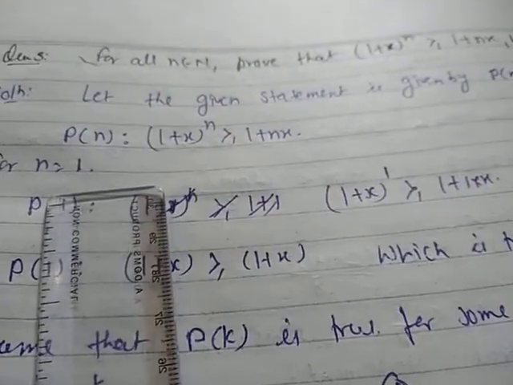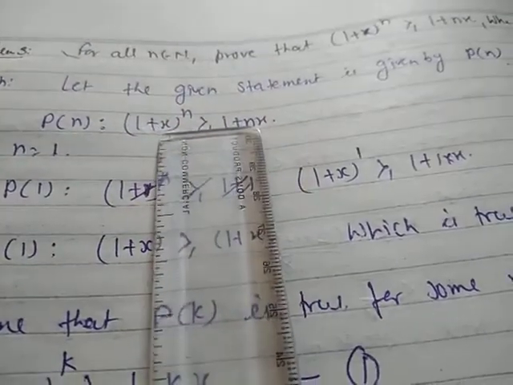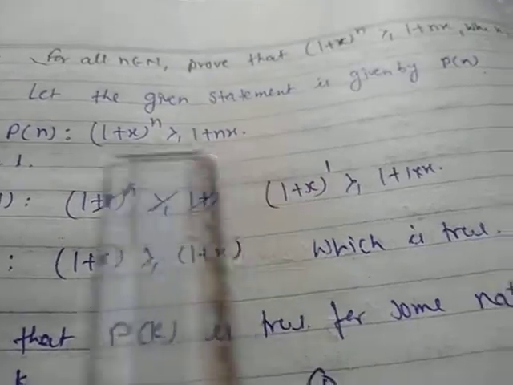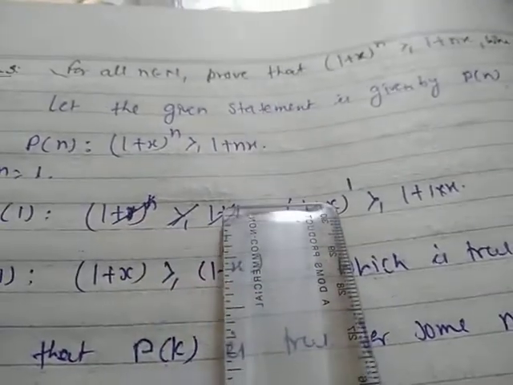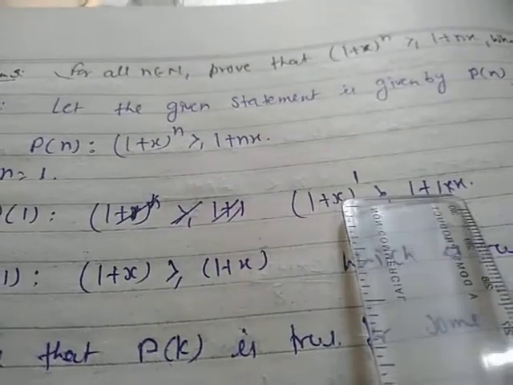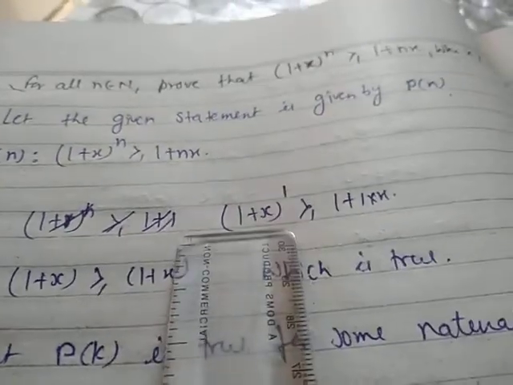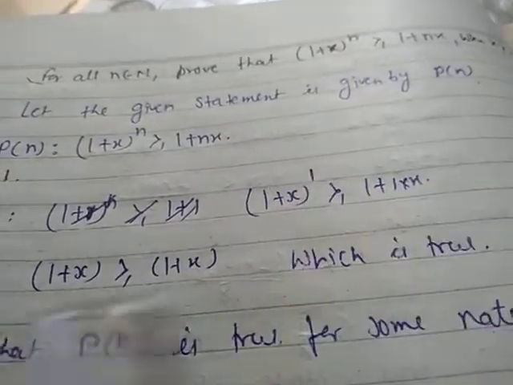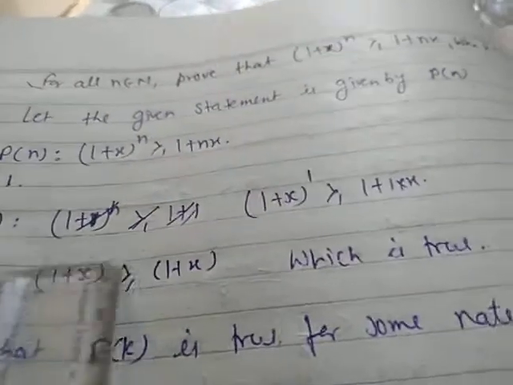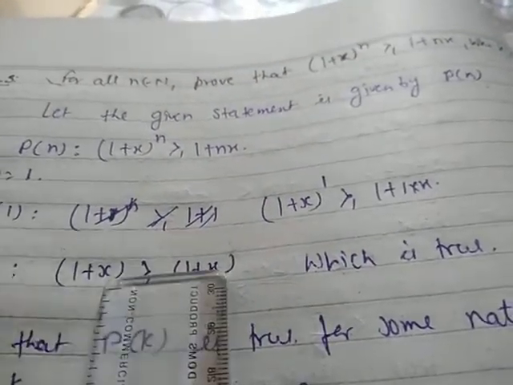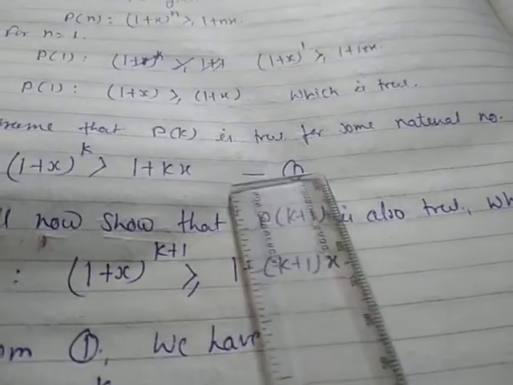Now let the given statement be considered as Pn, this one. Put n = 1, so (1 + x)^1 is greater than or equal to 1 + 1·x. So 1 + x is equal to 1 + x, because this inequality is greater than or equal to. It is equal, therefore P1 is a true statement. Now we assume that Pk is true for some natural number.